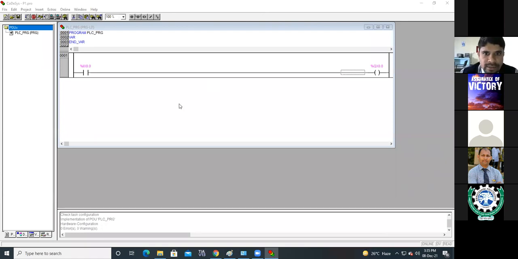Okay. Next thing. Now this is the NO contact. If you want to make it NC, then see here there is no NC contact symbol available. You can make this NO contact an NC contact. Now select that particular NO contact. Then see here in the symbols, this is NO contact, this is parallel contact, output coil, and this is negate. This negate option is used to convert NO contact into NC contact.